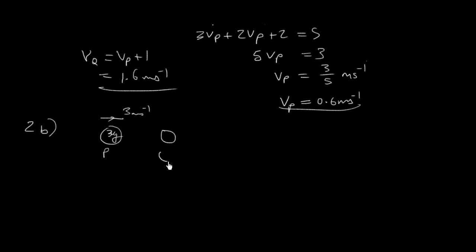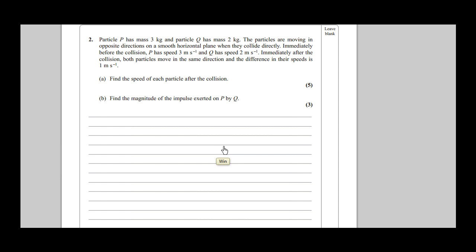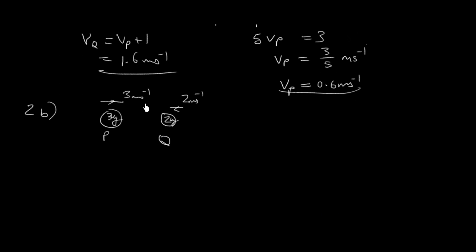And then we had Q that was going in that direction with a mass of 2 kilos and a speed of 2 meters per second. And they're asking us to compute the change of the impulse on P by Q. So the one we're concentrating on here, it's important to highlight it, is the on P by Q. So we want to know the impulse on P. Now the impulse on P, impulse is just change of momentum.